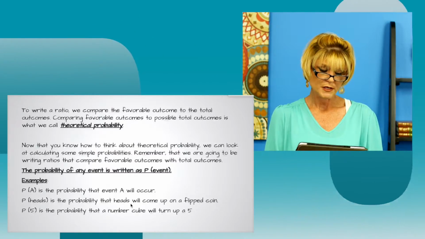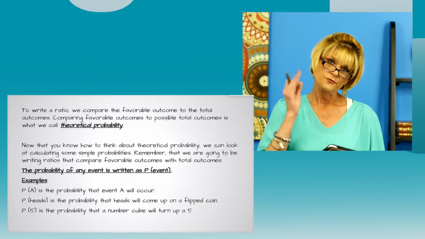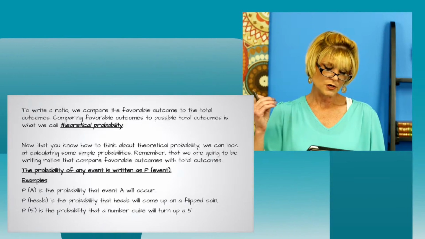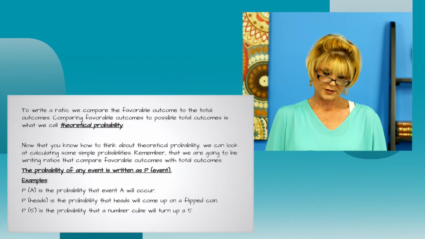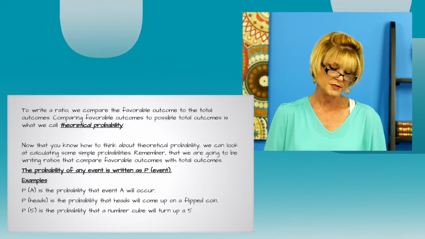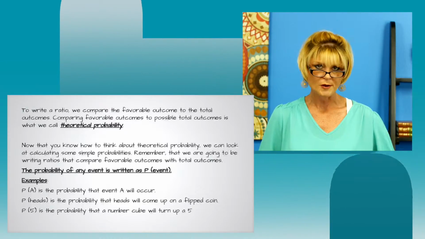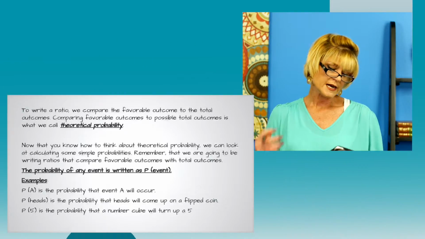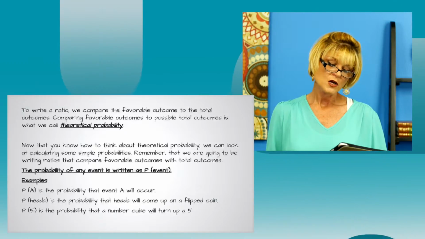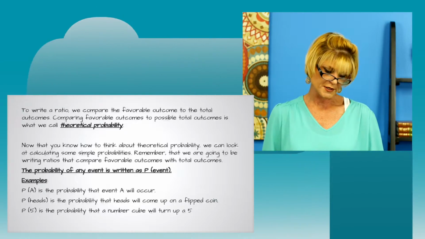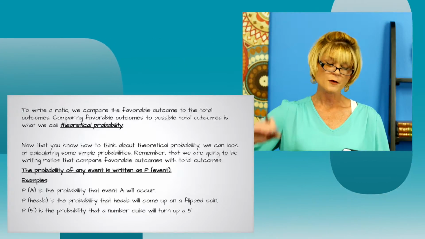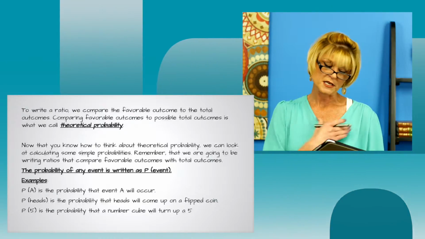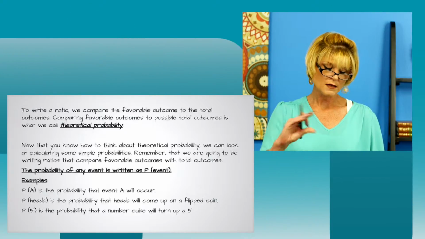It's actually pretty simple. To write a ratio, we compare the favorable outcomes to the total outcomes. Comparing favorable outcomes to total outcomes is what we call theoretical probability, and we're going to be talking a lot about that, so you definitely want to write that term down as well. Now that you know how to think about theoretical probability, we can look at calculating some simple probabilities. Remember that we're going to be writing ratios that compare favorable outcomes to total outcomes.